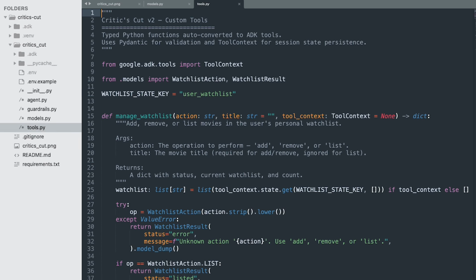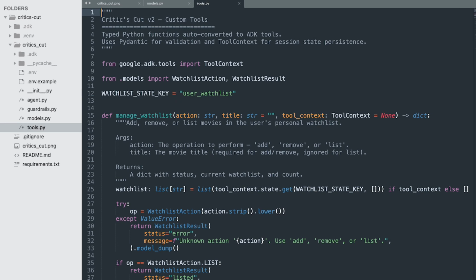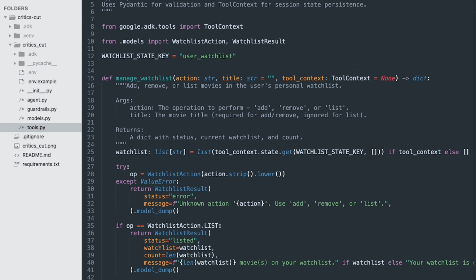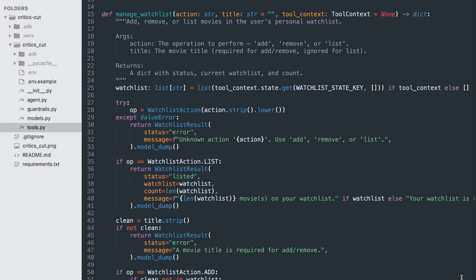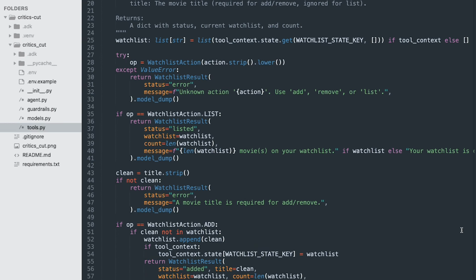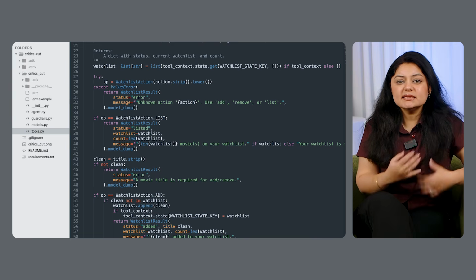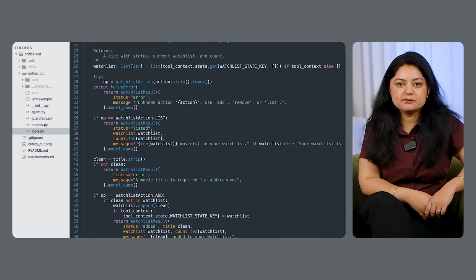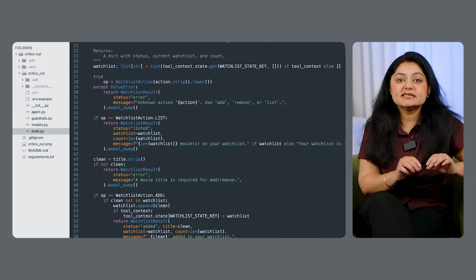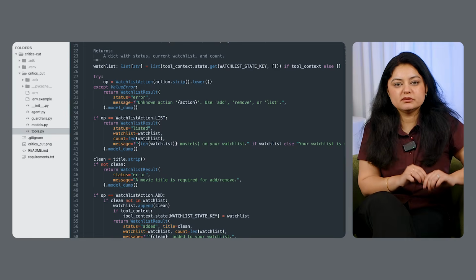Here is the tool itself. Notice this parameter, tool context. Now this is an ADK-specific injection. When your function declares this, ADK auto-provides the current session context at runtime. The LLM never sees it. It's excluded from the schema. I use it to read the watch list from session state at every turn and write it back after any change. That's how the watch list survives across turns. It's not a module-level variable. It's stored in ADK's session state engine.